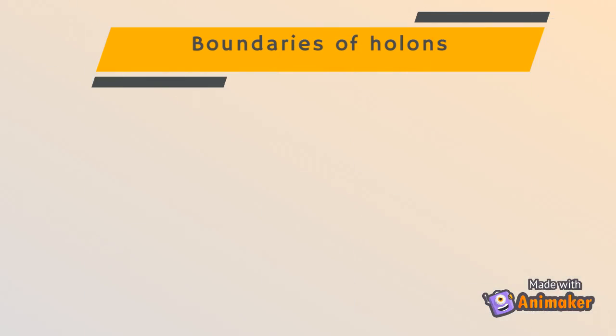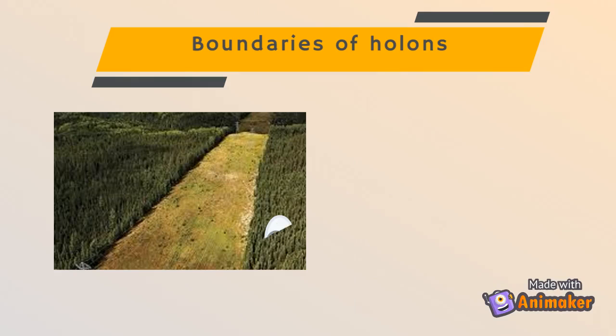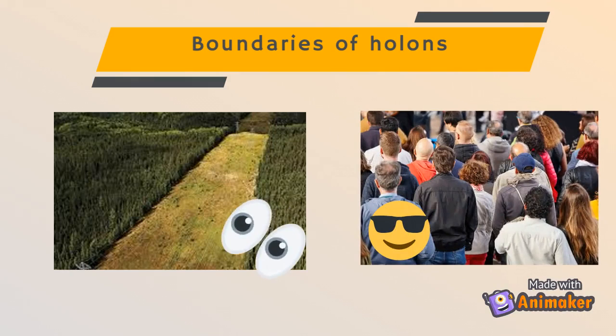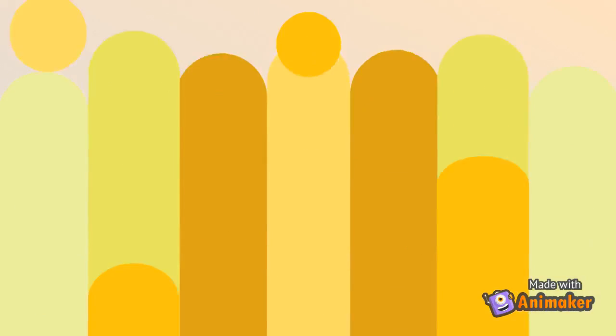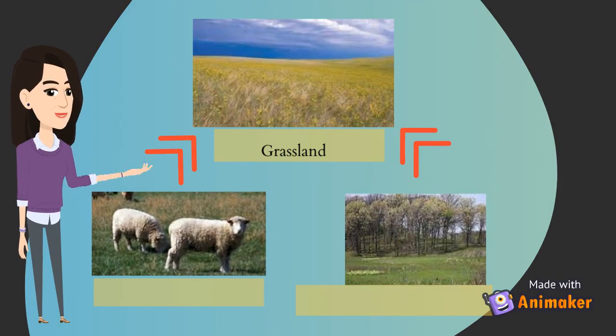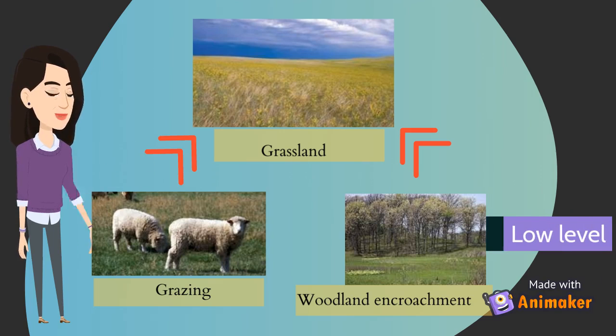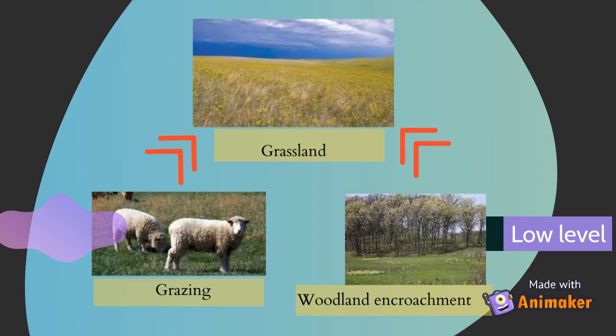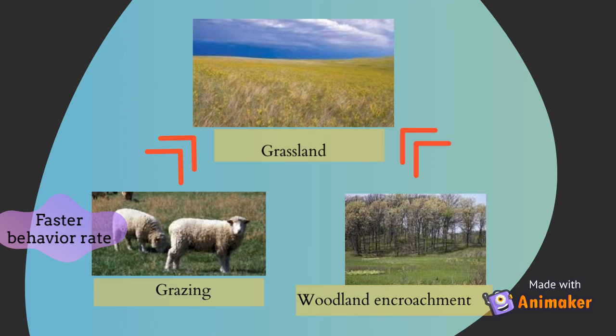Meanwhile, the boundary of holons may be visible, such as the border of forests, or invisible, such as the distribution of a population. For example, the structure of a grassland, which is the higher holon, depends on the process of grazing and woodland encroachment on local scales. Finer scale levels tend to have a faster behavior rate than larger ones. This is because the grazing behavior at a lower level can affect the area of grassland structure.